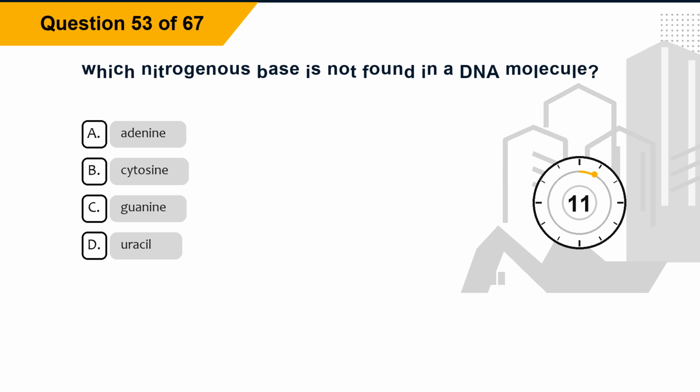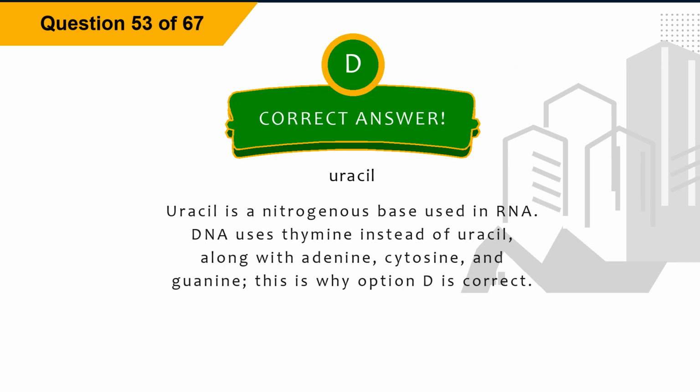Question 53. Which nitrogenous base is not found in a DNA molecule? Option A. Adenine. Option B. Cytosine. Option C. Guanine. Option D. Uracil. The correct answer is option D. Uracil.